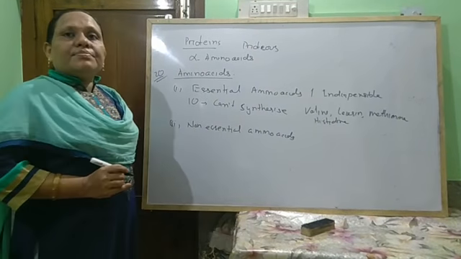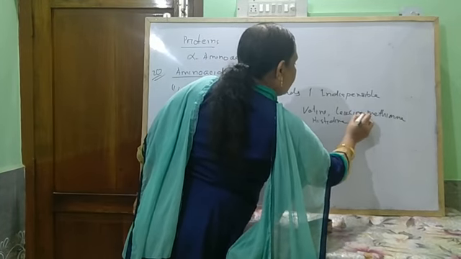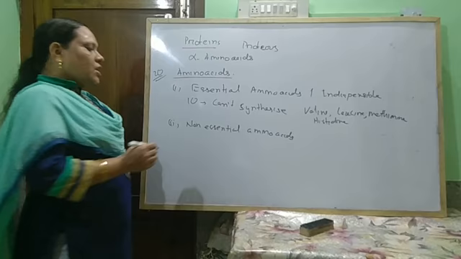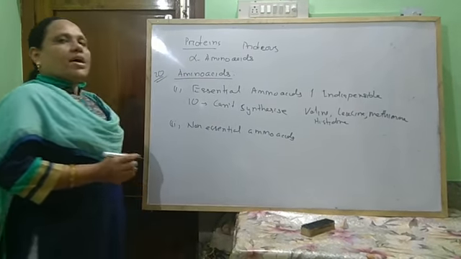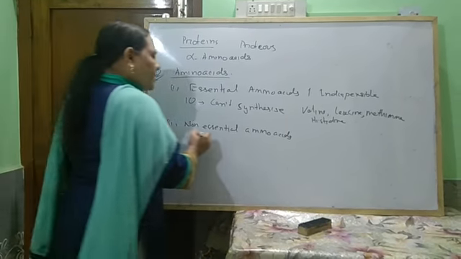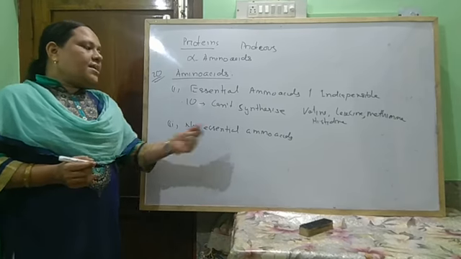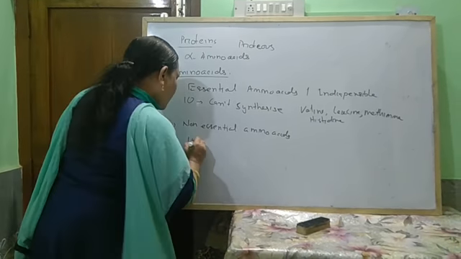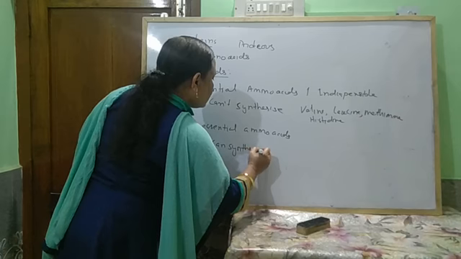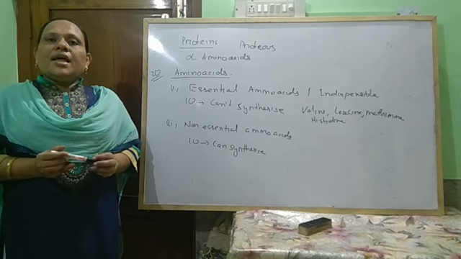These are examples of essential amino acids. Non-essential amino acids are those which our body can synthesize. The 10 amino acids that can be synthesized by our body are known as non-essential amino acids.